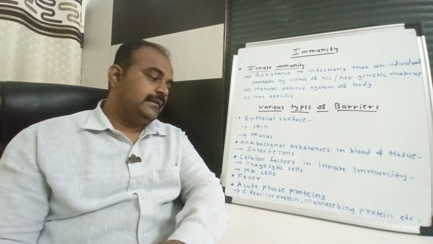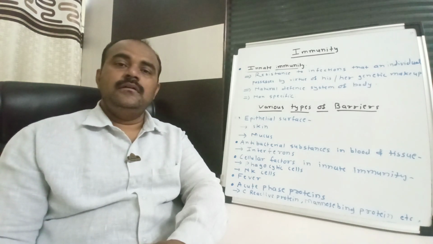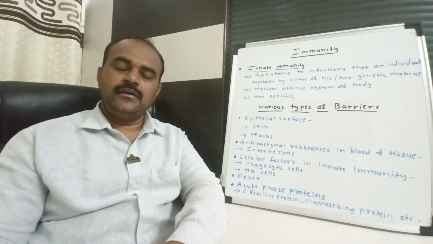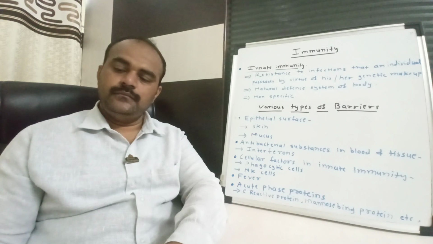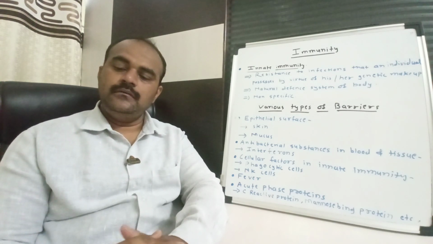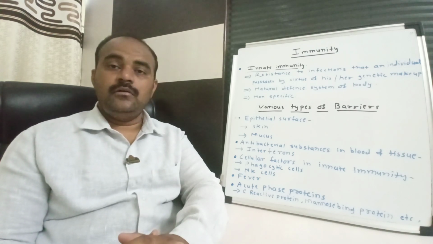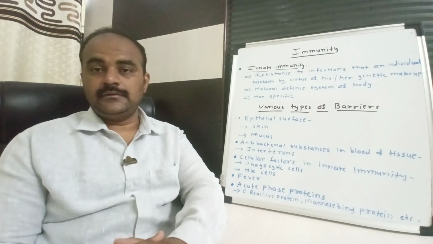For example, C-reactive protein is there, then mannose binding protein, alpha 1 acid glycoprotein, then serum amyloid protein. So these are different proteins which we call acute phase proteins.